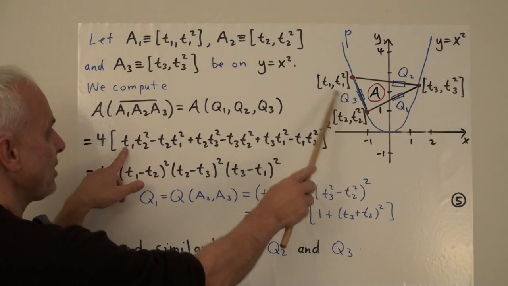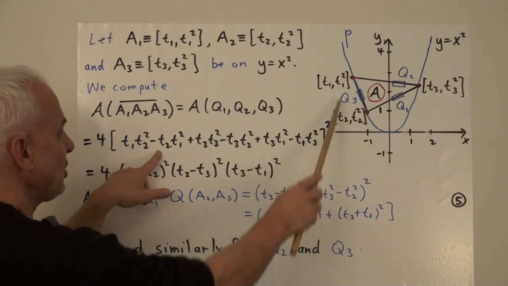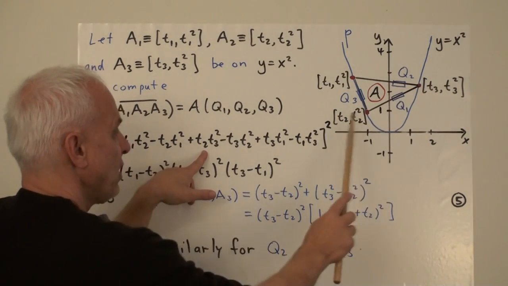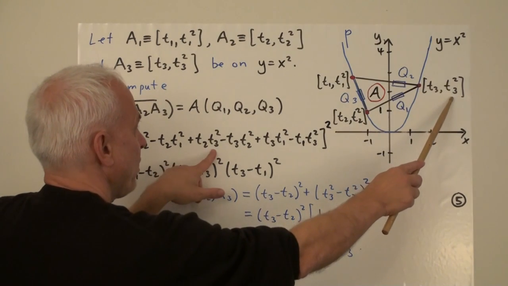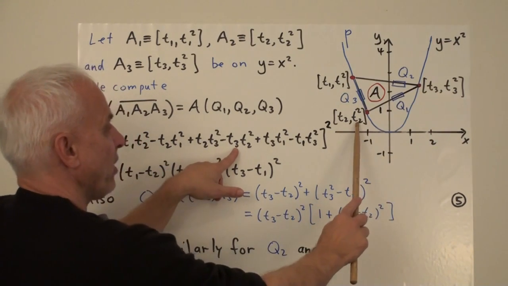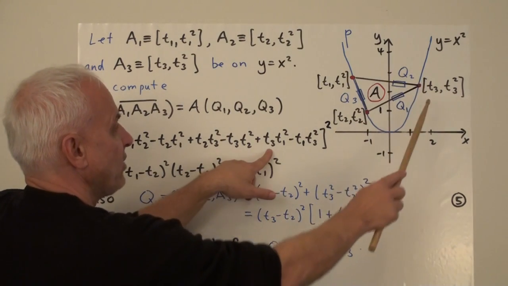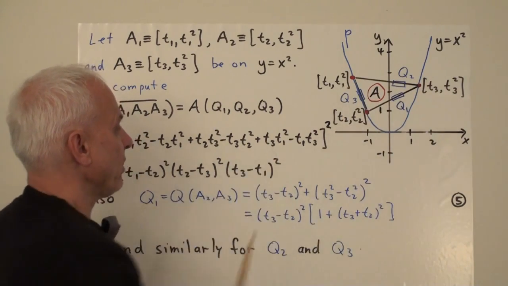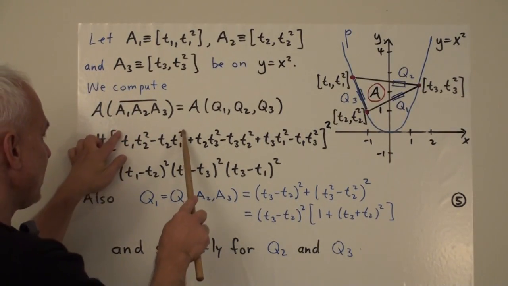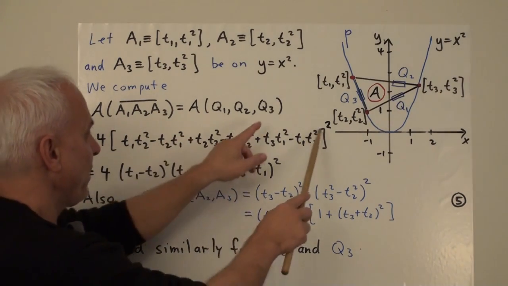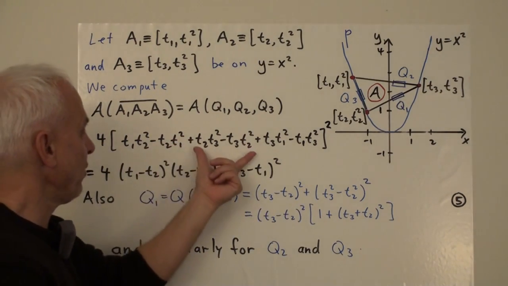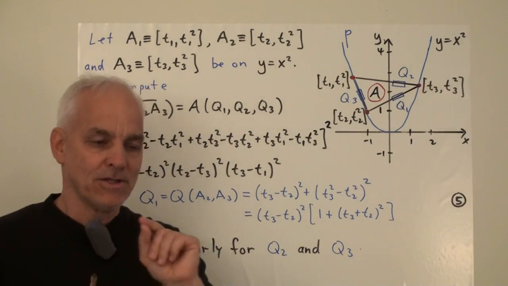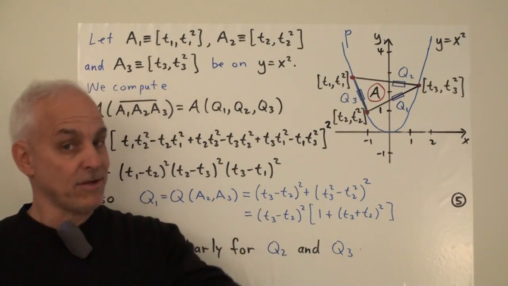So we get t1 times t2 squared minus t2 times t1 squared from these 2 points. And then similarly, moving to these ones, we get t2 times t3 squared minus t3 times t2 squared. And now moving to these 2 points, we get t3 times t1 squared minus t1 times t3 squared. You should think about this as that little grouping, that little grouping, and that little grouping. And to go from one of these groupings to the next grouping, we just bump each one of the indices up cyclically by 1. So going from 1 to 2, from 2 to 3, and from 3 to 1.